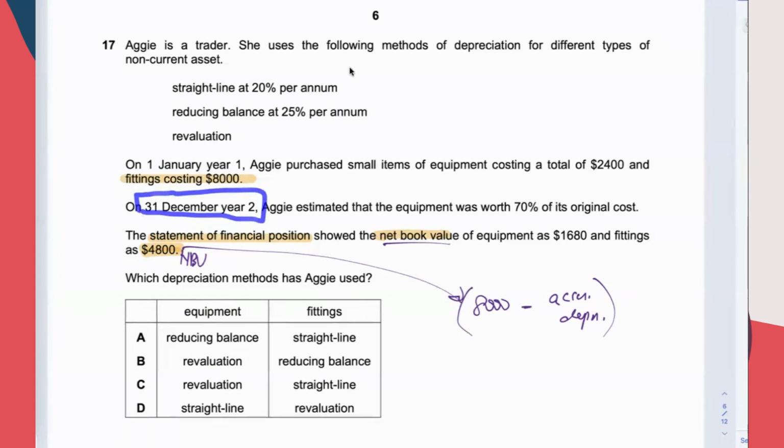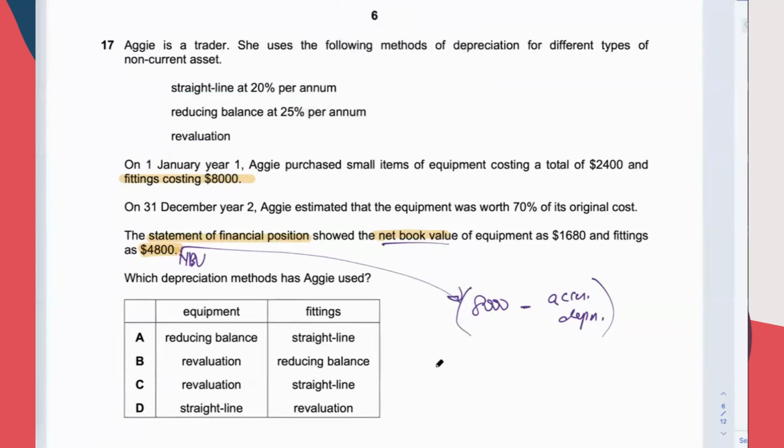I think that they may use the reducing balance method. Let's see whether it is the reducing balance method that they use for fittings. To check, you take 8,000 times 75% once, and then times 75% a second time.